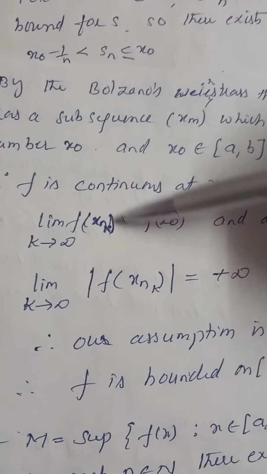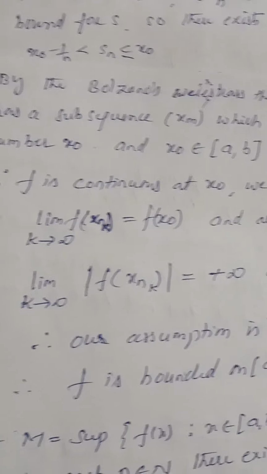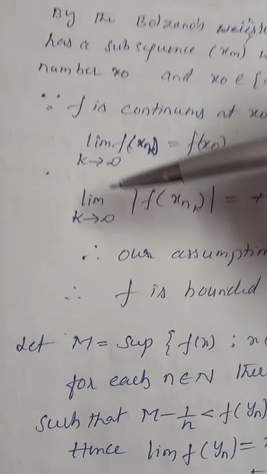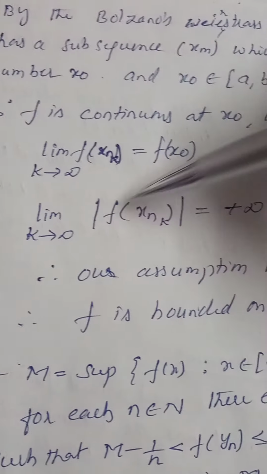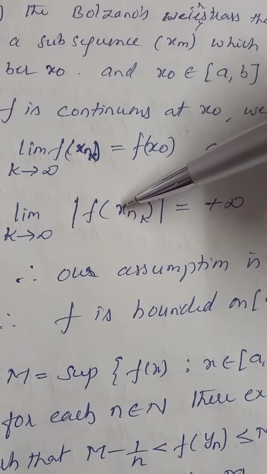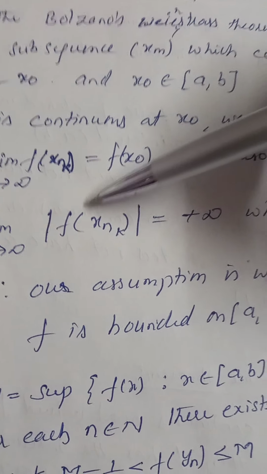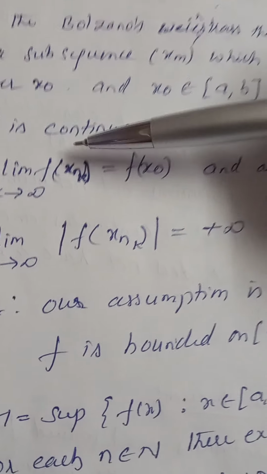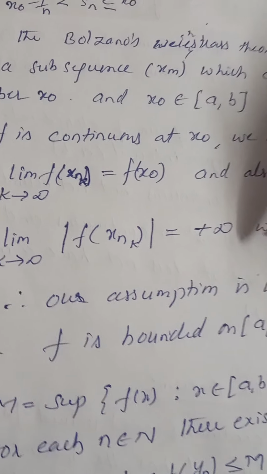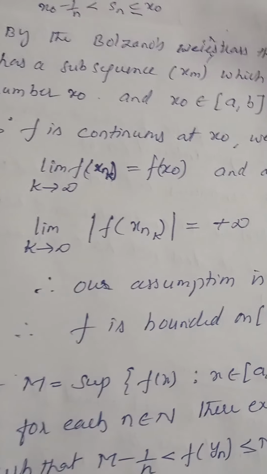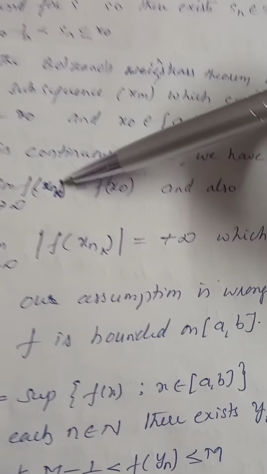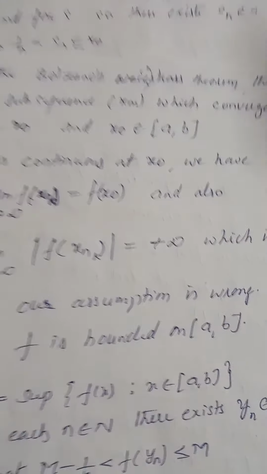That means x n k is a subsequence of x n. It is a notation only, right? Now limit k tends to infinity of mod of f of x n k, where x n k is a subsequence of x n, tends to plus infinity, which is a contradiction. Because the function converges to f of x naught, whereas its absolute value converges to plus infinity.